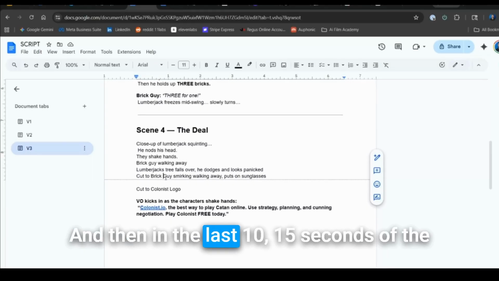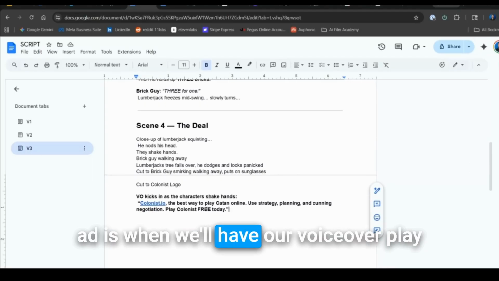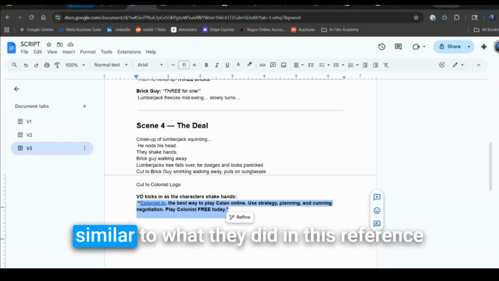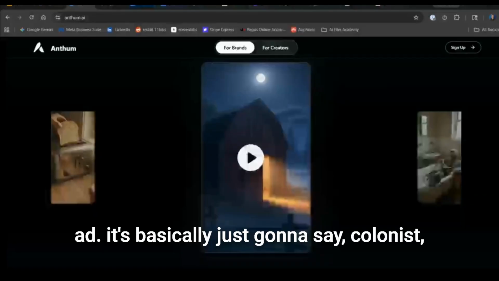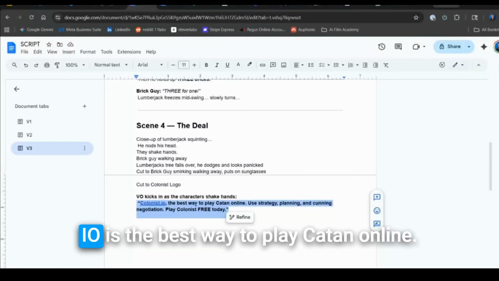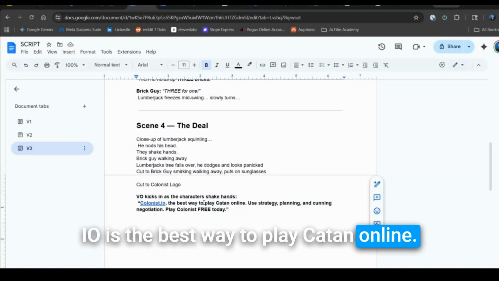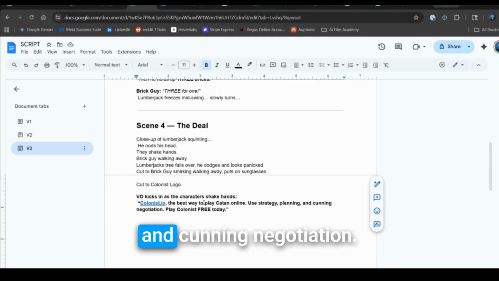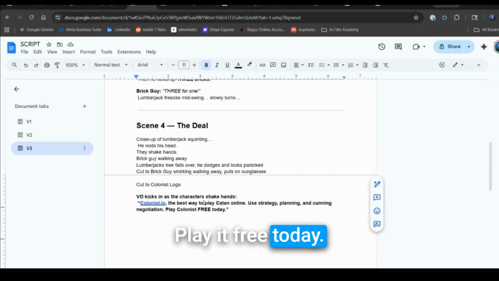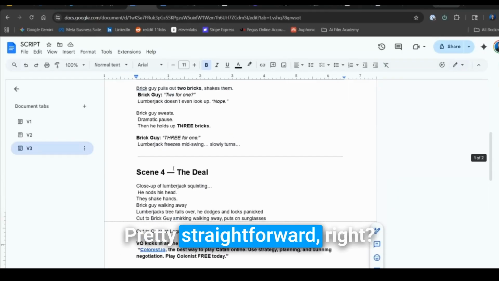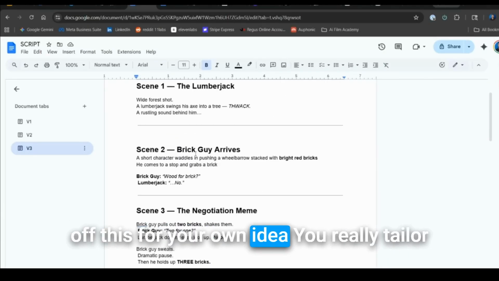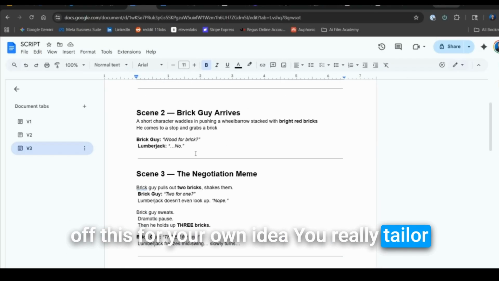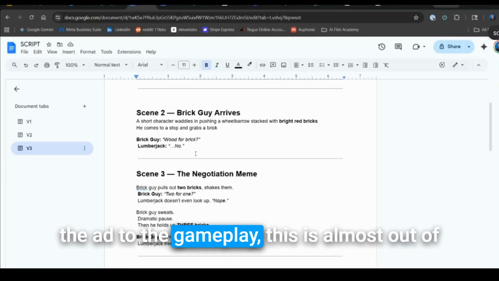And then in the last 10, 15 seconds of the ad is when we'll have our voiceover play, similar to what they did in this reference ad. It's basically just going to say Colonist.io is the best way to play Catan online. Use it for strategy, planning, and cunning negotiation. Play it free today. Pretty straightforward, right? You guys can also screenshot this or build off this for your own idea. You really tailor the ad to the gameplay.